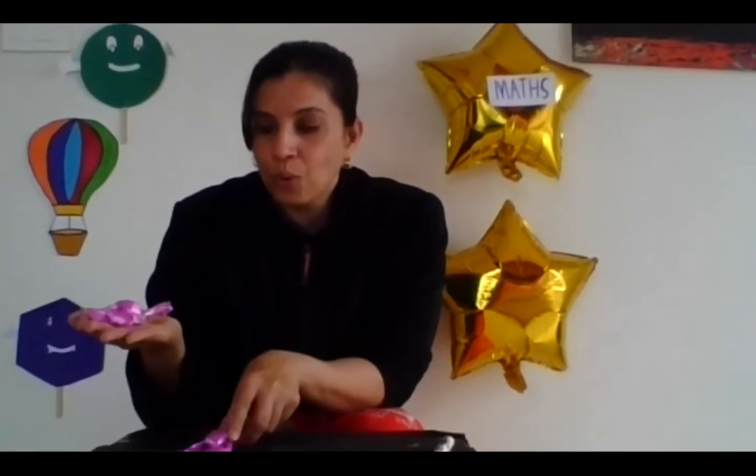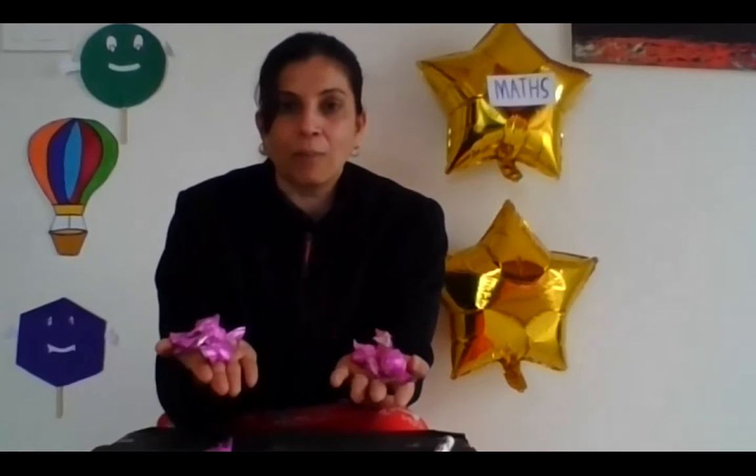And now let's count how many chocolates I have in my right hand. 1, 2, and 3. Now everybody count. Can you all see the chocolates? Yes, in my left hand, I have got 2. In my right hand, I have got 3 chocolates. When both the hands come together, how many chocolates do I have all together?